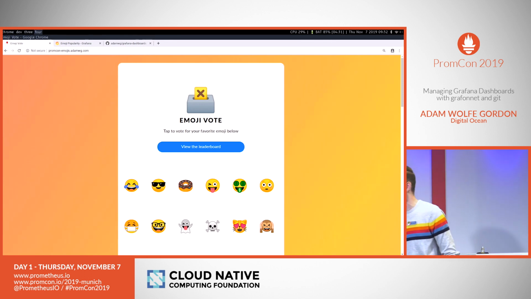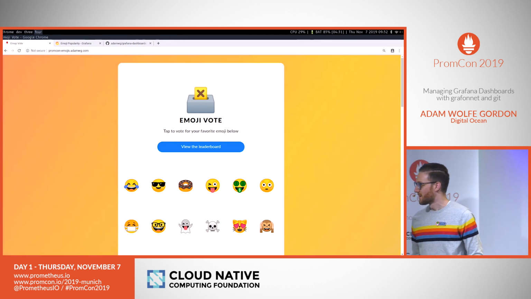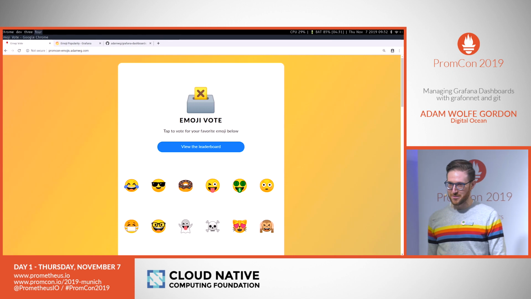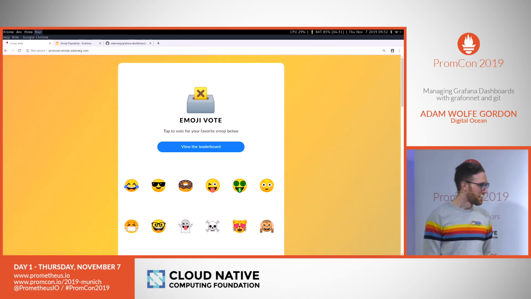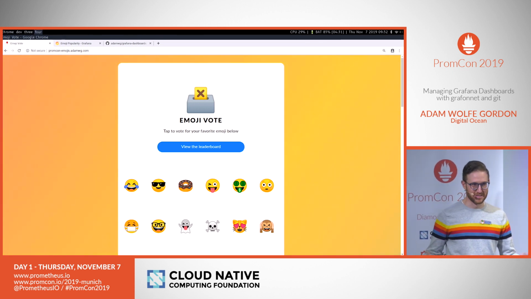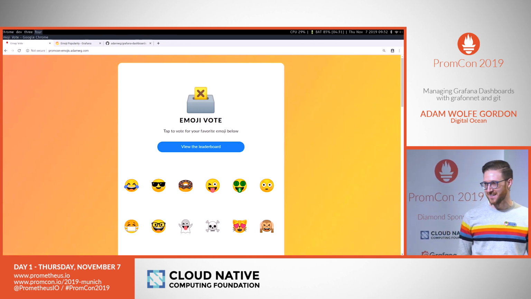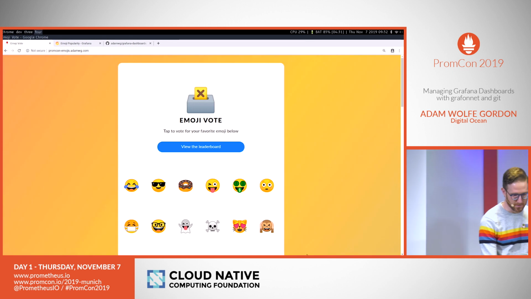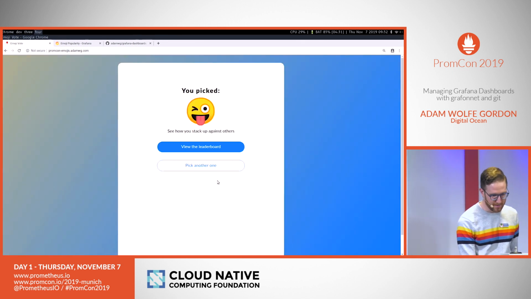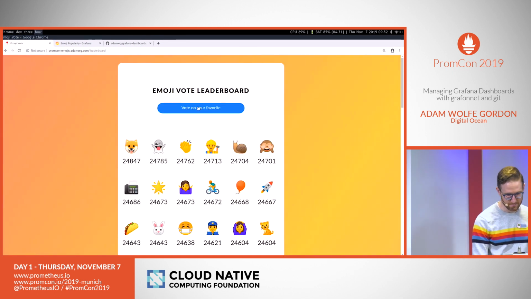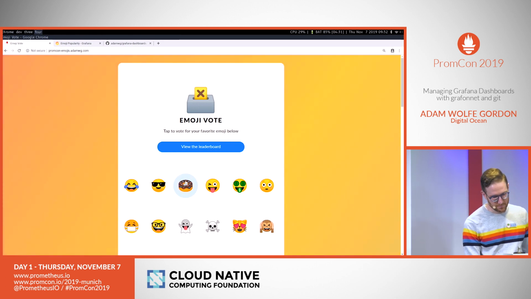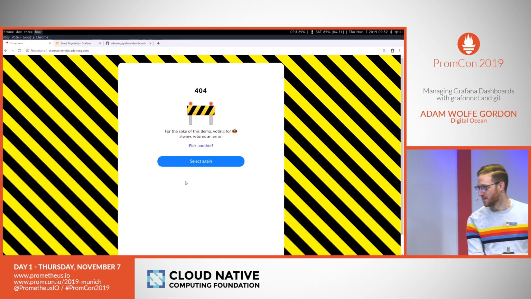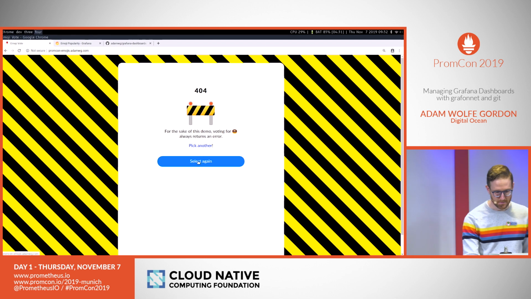For this demo, I've deployed the standard Kubernetes demo thing, which is Emojivoto. This is a little set of microservices. It's used pretty widely in demos. And you can see it's just a little page that lets us vote for our favorite emoji. It has a leaderboard. And one of the fun features is that if you vote for the donut, it throws an error so that you get some errors in your logs.